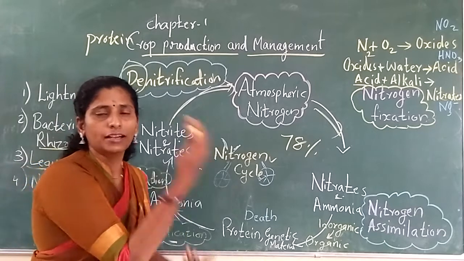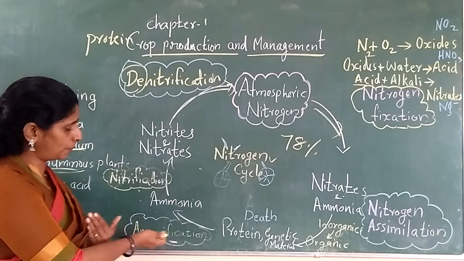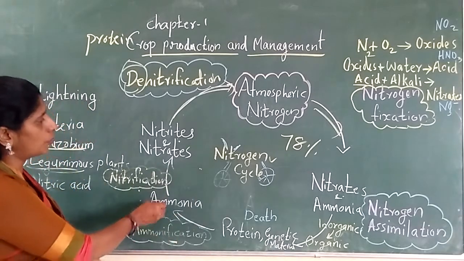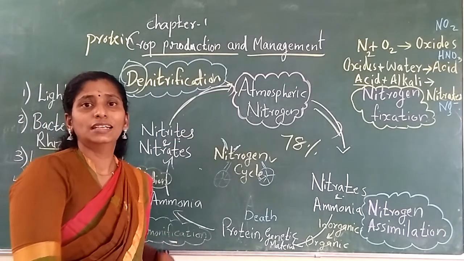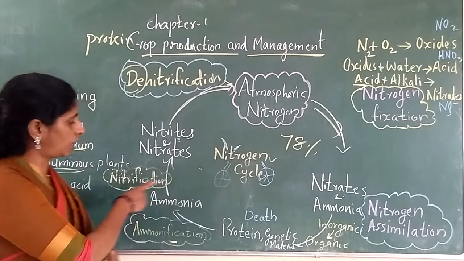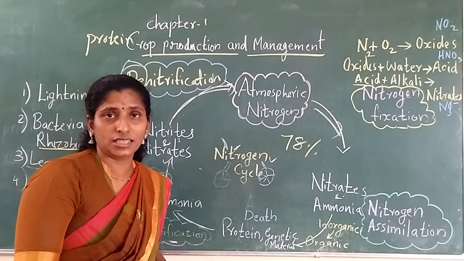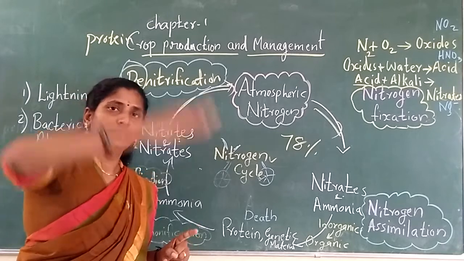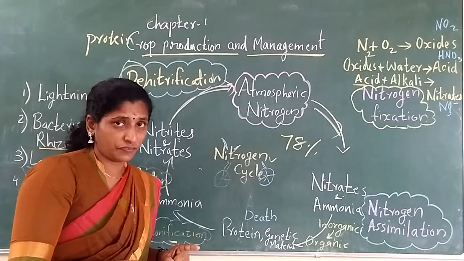And next, this ammonia is changed into nitrites or nitrates, and that is called nitrification.